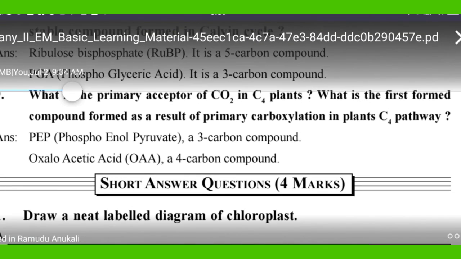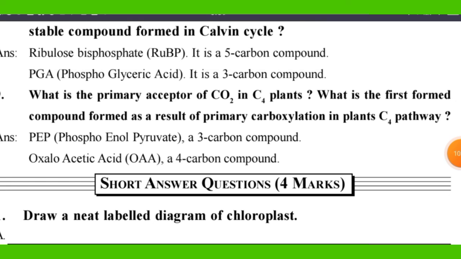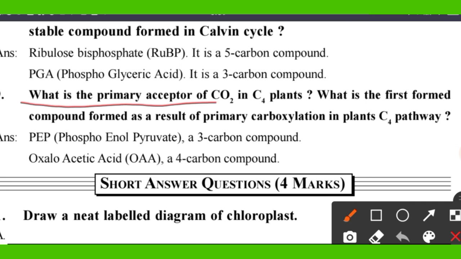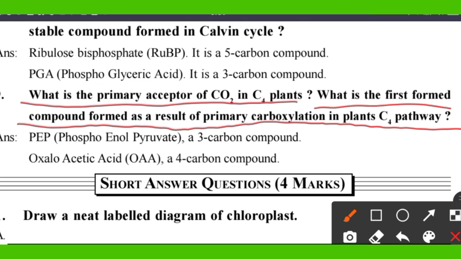What is the primary acceptor of CO2 in C4 plants? What is the first compound formed as a result of primary carboxylation in C4 plants? So in C4 plants, PEP, a 3 carbon compound, takes the carbon dioxide.